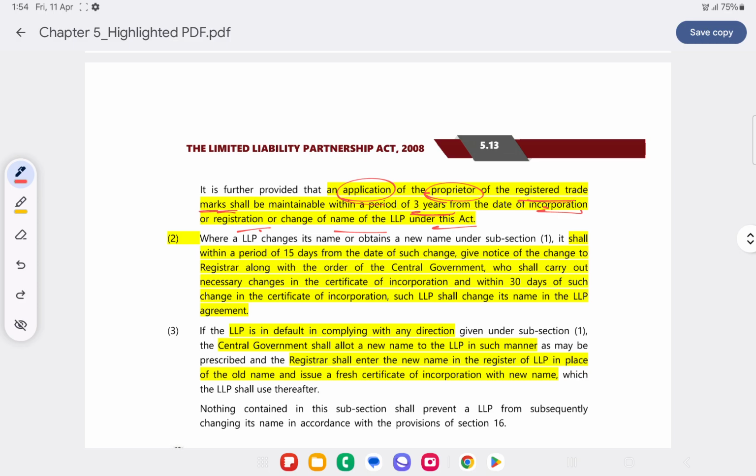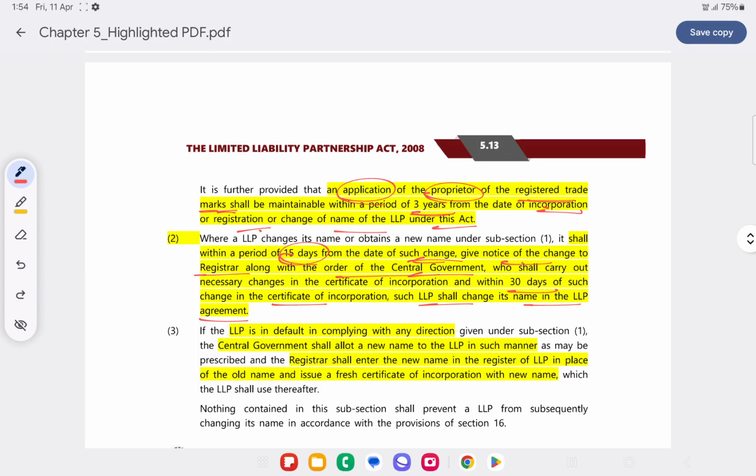And if the LLP changes its name, then within a period of 15 days from the date of change, the LLP also has to give notice to the registrar of the state, along with the order of the central government instructing the LLP to change its name. And within 30 days of the change in the certificate of incorporation, the LLP will have to change its name in the LLP agreement also. So basically, if the central government is directing the LLP to change its name, it has to change its name within a period of 3 months from the date of issue of such direction.